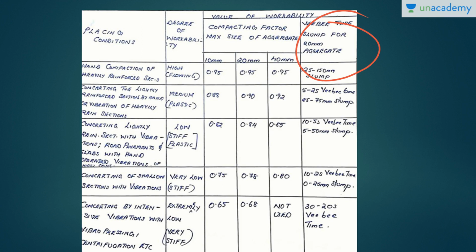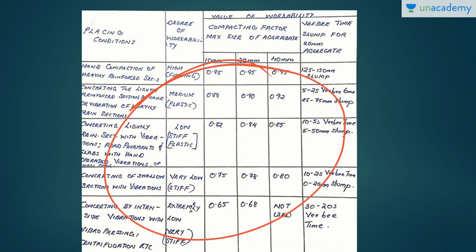As you can see, we have hand compaction for heavily reinforced sections, lightly reinforced sections, concrete for shallow sections, and concrete by intensive vibration, with vibration present and in centrifugation. So all these things are given here. Please go through this entire tabulation. You can understand what it is. It's just simple. It also shows what the degree of workability is.